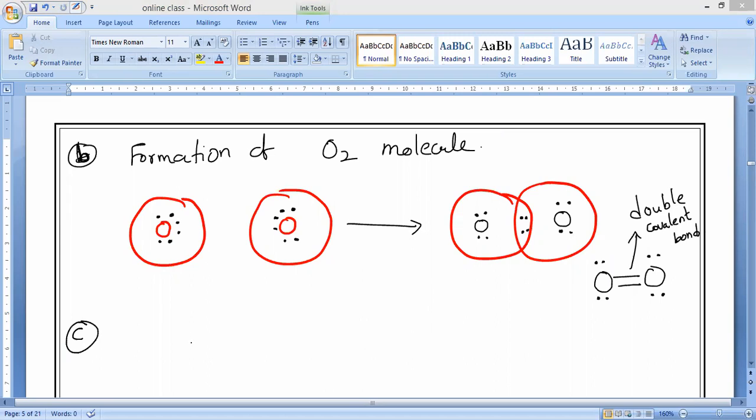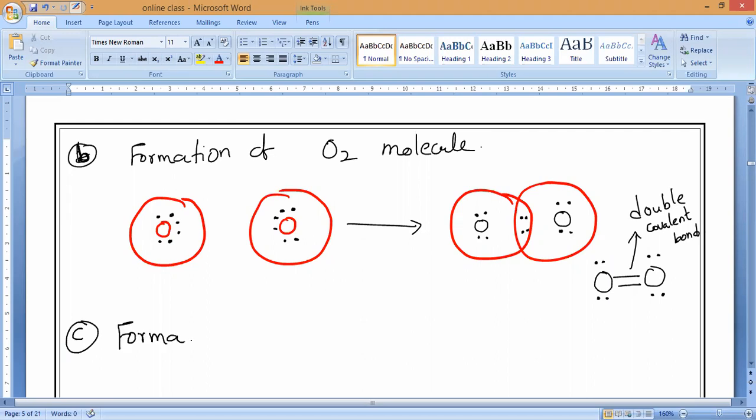Next, formation of nitrogen molecule. What is that? Formation of nitrogen molecule. N2, nitrogen molecule.